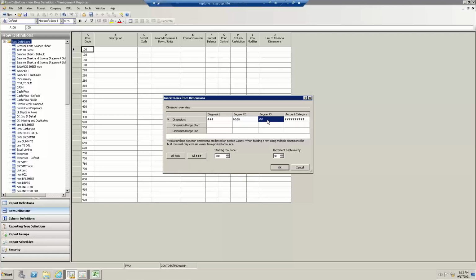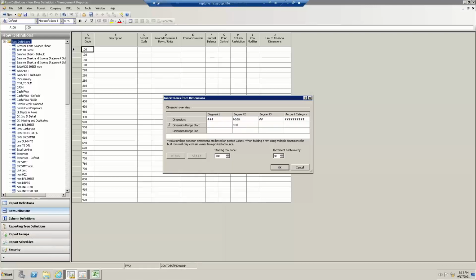In our demonstration database, we generically name those, but this is really the department, this is our account, and this is our project. Well, by default, Manager Reporter will want to build your row and most reports on your main account segment, your natural, like revenue, expense, balance sheet, where you see the ampersands or hooks in that segment. These ampersands or hooks mean, yes, go build and grab this segment from the general ledger, versus the pound signs in my non-natural account segments, which mean do not build the row on these segments.